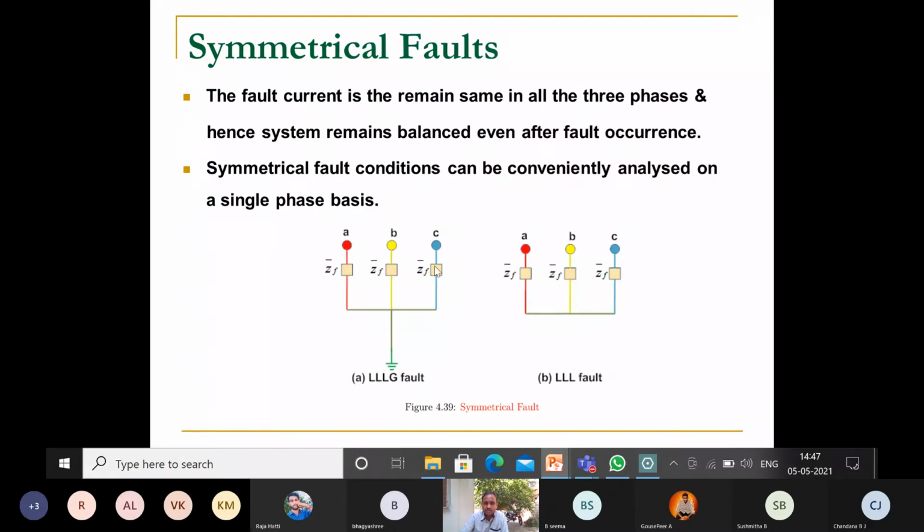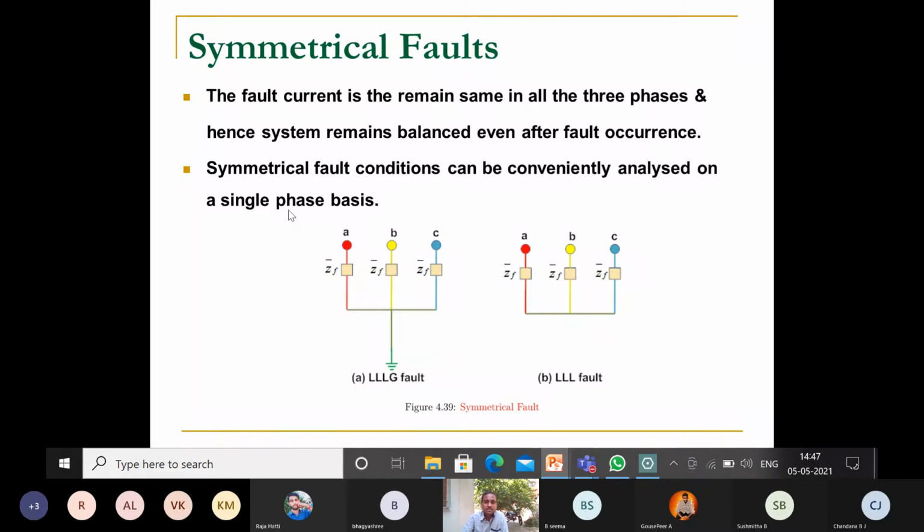So symmetrical fault, we have told what symmetrical means. There are two different faults. All the three phases R, Y, and B are shorted. This is called a symmetrical three-phase fault. And when all the three phases are shorted and also connected to the ground, this is LLLG, triple LG fault or triple L fault.